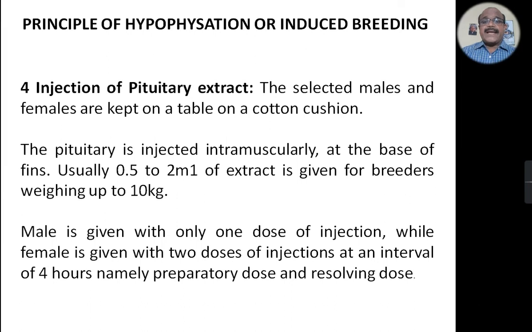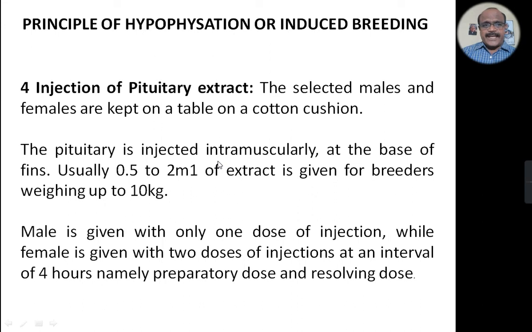So here the male is given only 1 dose of injection, while the female is given 2 doses of injections at an interval of 4 hours, namely the preparatory dose and the resolving dose. This is injection of pituitary extract.